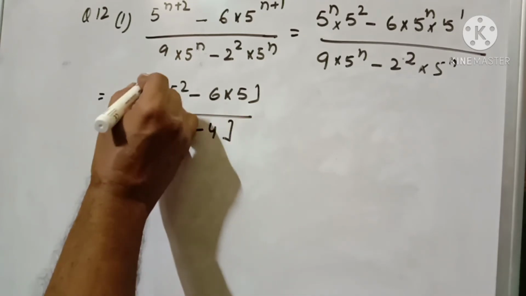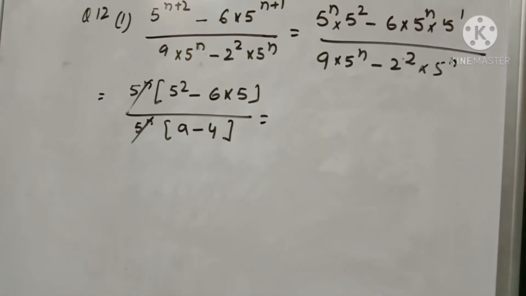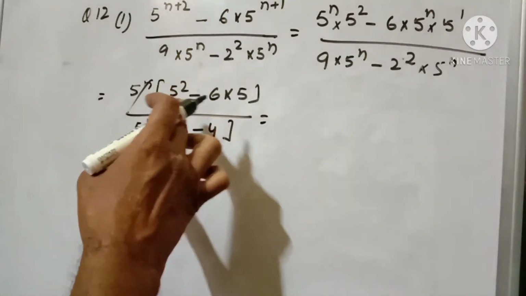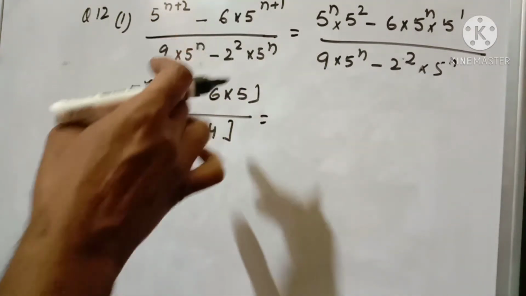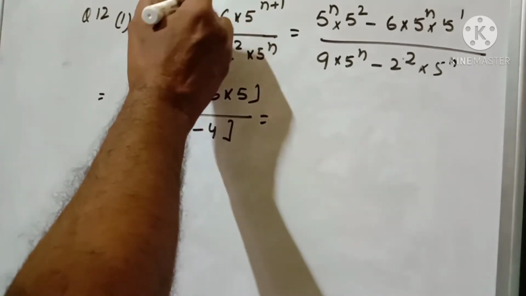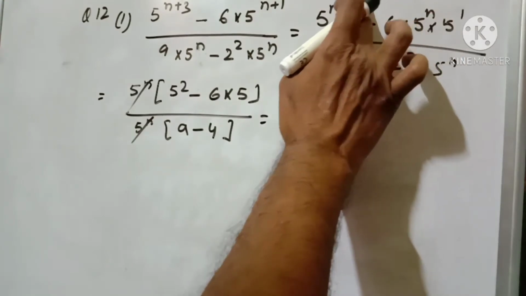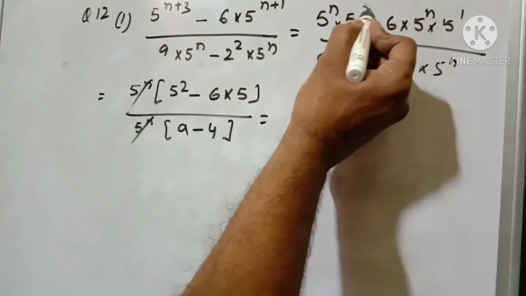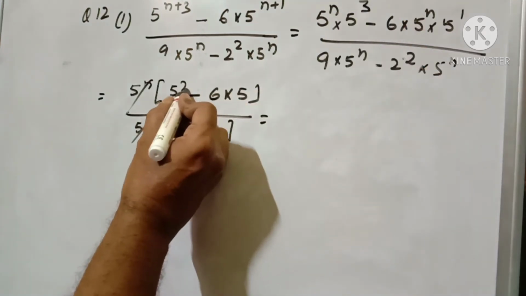Now this one cancels, so 25 minus, first of all you write 5 to the power 2. According to the question it is given 5 to the power 3. Change it please. Yes, this is given 5 to the power 3. So we have to change this part. This is also 3.